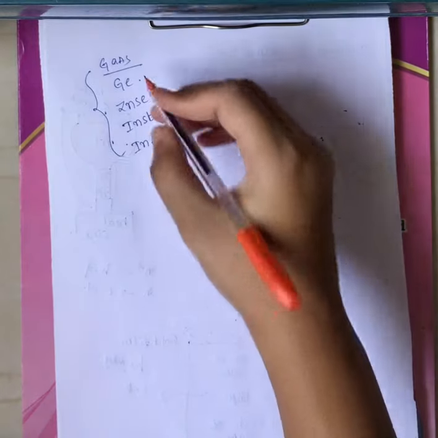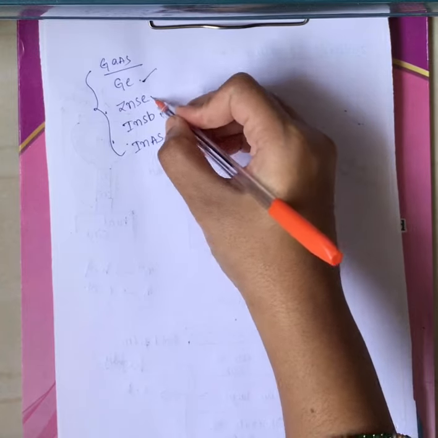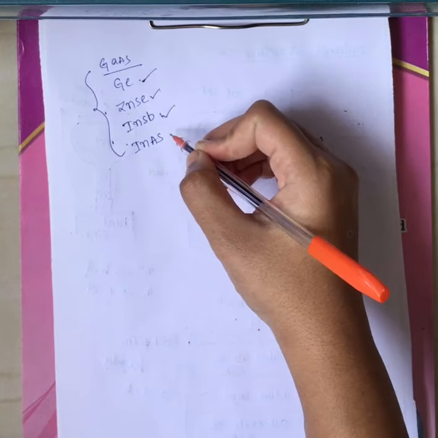Now these are the materials through which you can make a Gunn diode, but usually it is made up of gallium arsenide. It can also be made up of germanium, zinc selenide, indium antimonide, and indium arsenide.